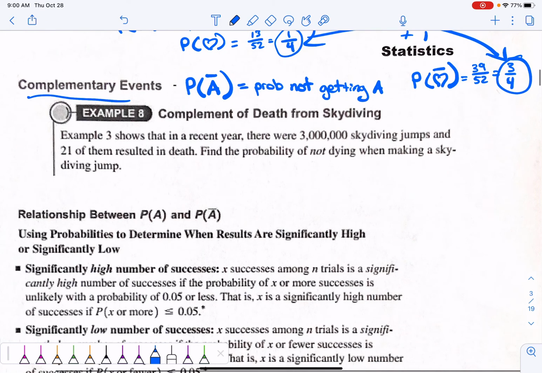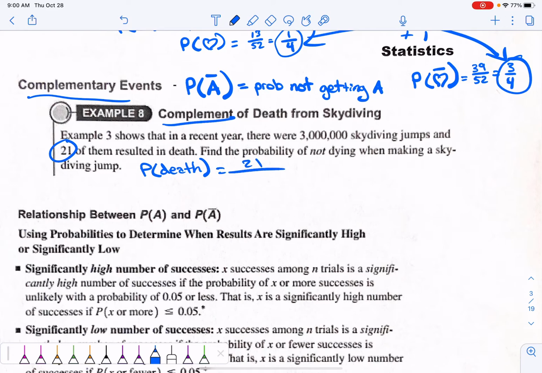They're going to have us do the complement in this section. They say the complement of the death from skydiving. In example 3, the probability of dying was 21 out of 3 million, which came out to be 0.000007. That's the probability of dying, but we want the probability of not dying, which is the complement of that.